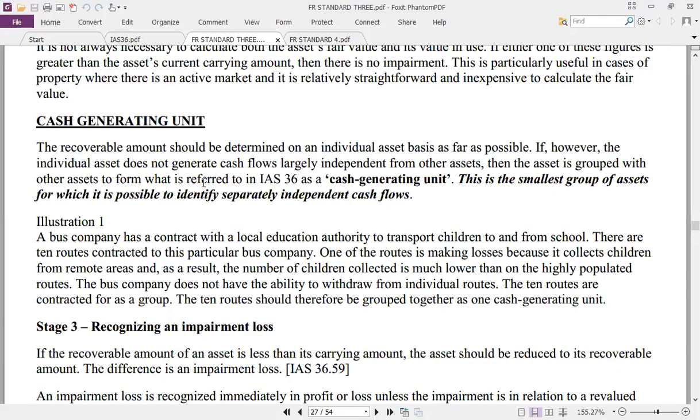In short, after the impairment charge, make sure that the asset carrying value should not fall below the fair value and then the value in use, meaning that the asset carrying value should not fall below the recoverable amount or fall below zero. Take note, fall below zero or recoverable amount. So that is the stages that we go through to allocate the impairment charge. Okay, so basically that is that. We'll come to some few illustrations and then we move on from there.